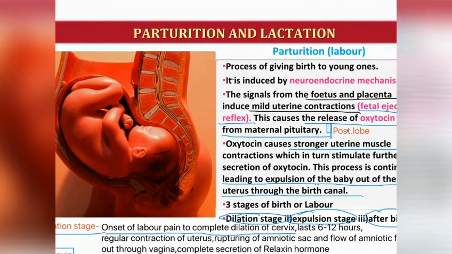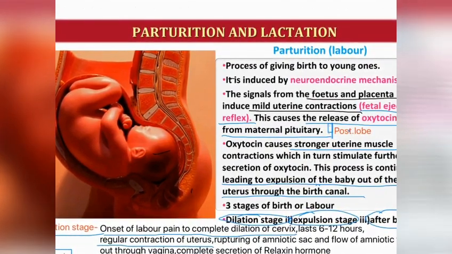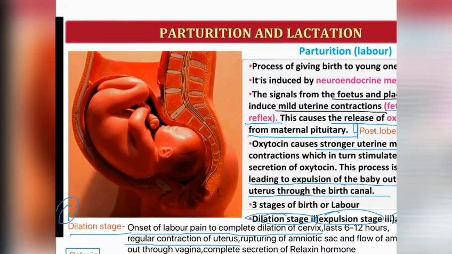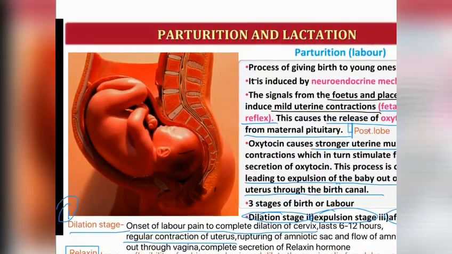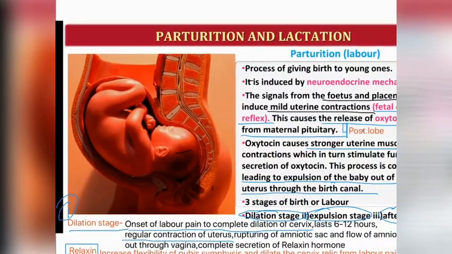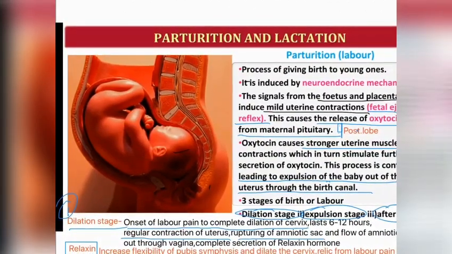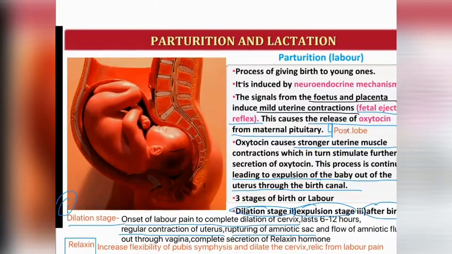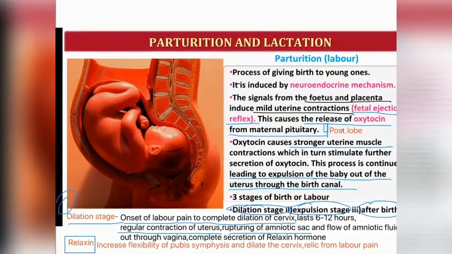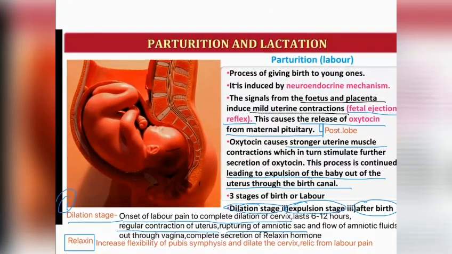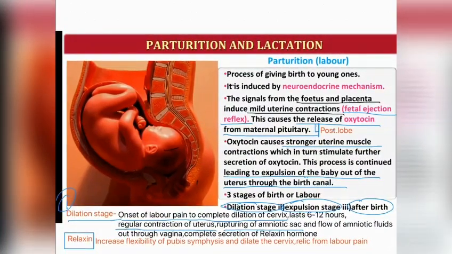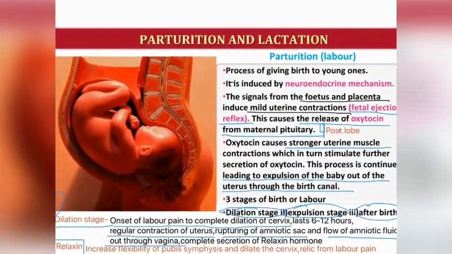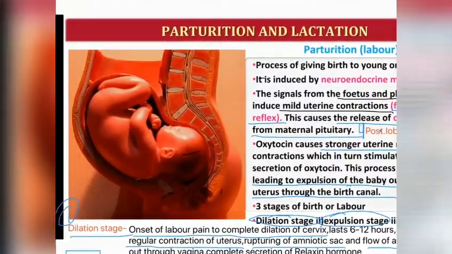And there will be regular contraction of the uterus due to release of more oxytocin. सो इस तरह से रेगुलर कॉन्ट्रैक्शंस ऑफ यूटेरस चलता रहेगा due to more release of oxytocin from the posterior lobe of the pituitary gland, and this causes rupturing of the amniotic sac. आपने देखा था amniotic sac which encloses the fetus, and there was a cavity filled with amniotic fluid, and that protects the child from shock and stress. तो अब वो amniotic sac rupture हो जाएगा and the flow of amniotic fluid will be there out through the vagina. So we call it watering. Watering will start.